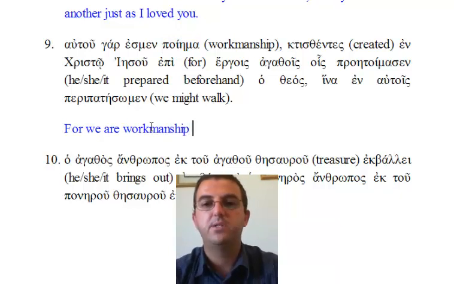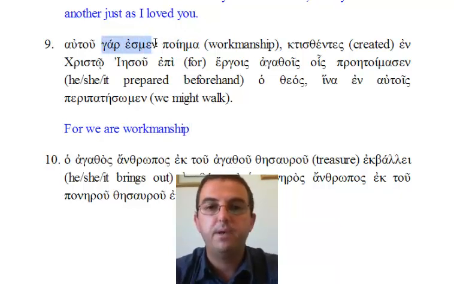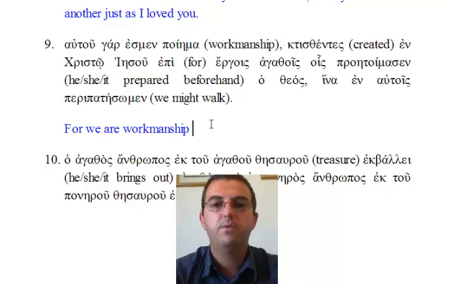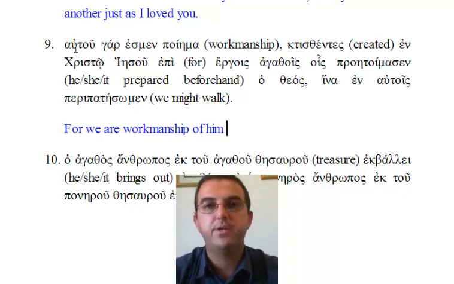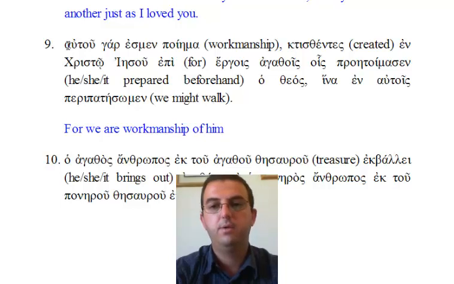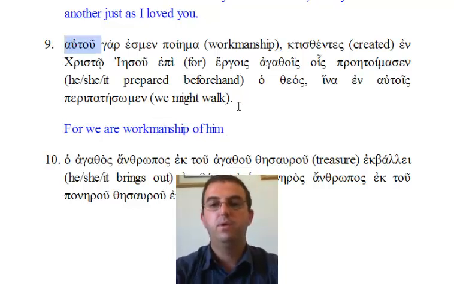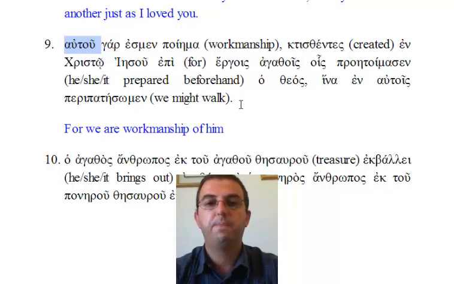Epi, once again we are told, means for. Epi, ergois agathois. Ergois is from ergon, and it means a work. Ergois is the dative plural form. So epi ergois means for works, and agathois, also dative plural, is an adjective from agathos, meaning good, and it is governing ergois. So, ergois agathois, works, plural, good, or in better English, for good works.